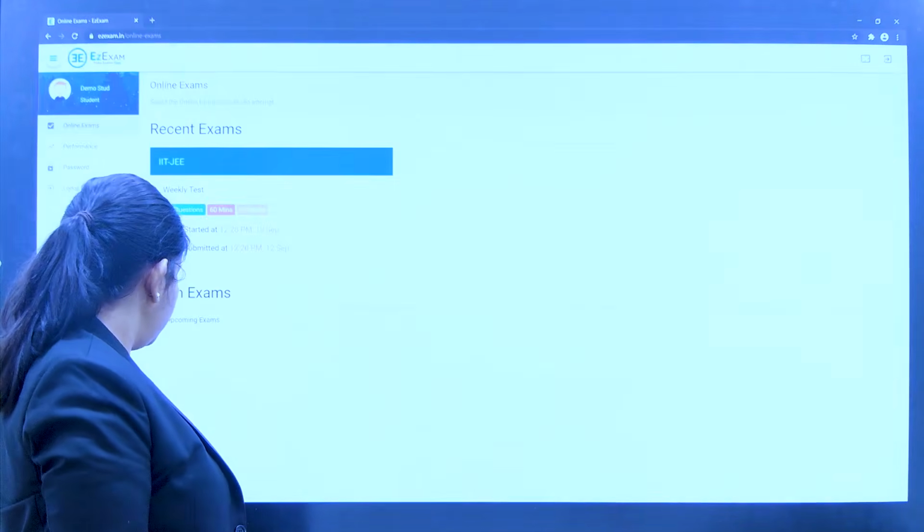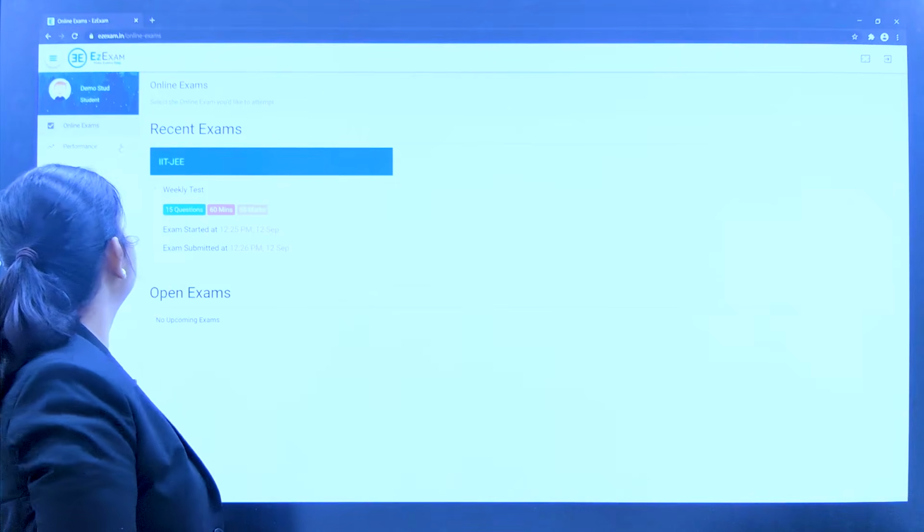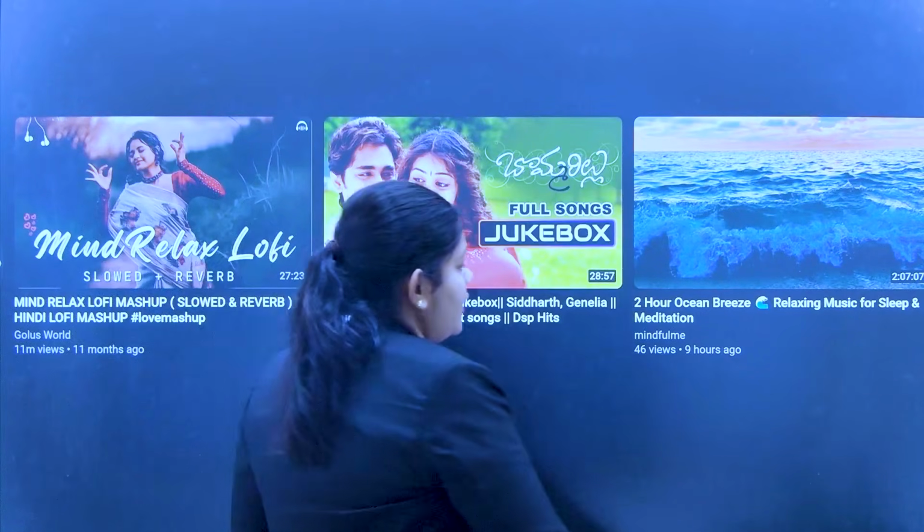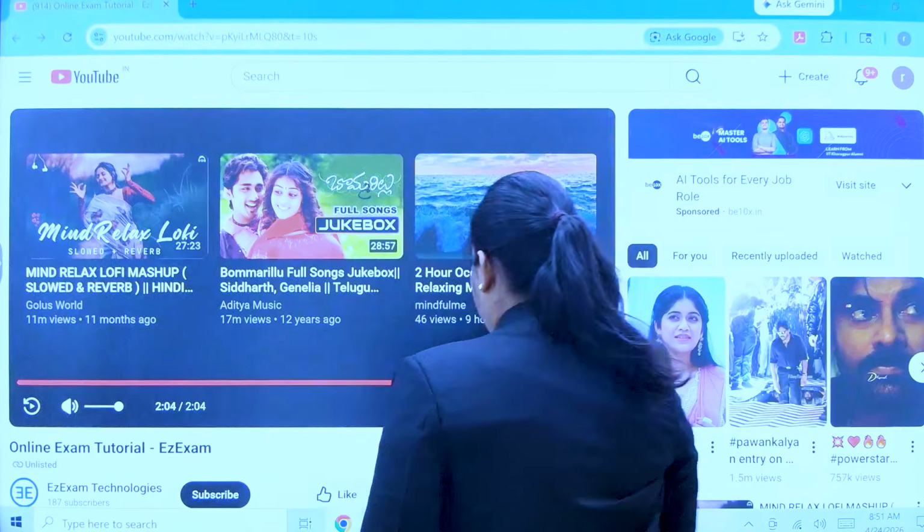In the performance section, you can see your exam performance later.